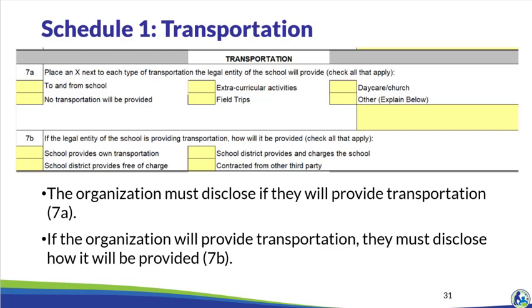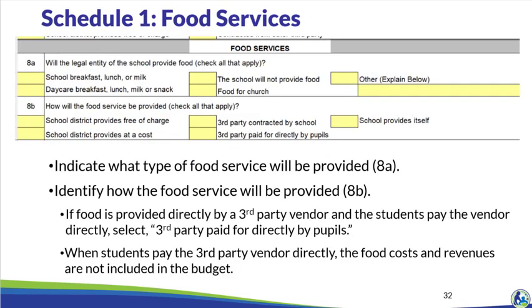In question 7A, the organization must disclose if it will be providing certain types of transportation. If the organization will be providing transportation, then they must disclose how it will be provided in question 7B. If the school intends to provide food, place an X next to all of the items the school will provide in question 8A. Question 8B asks how the food service will be provided.